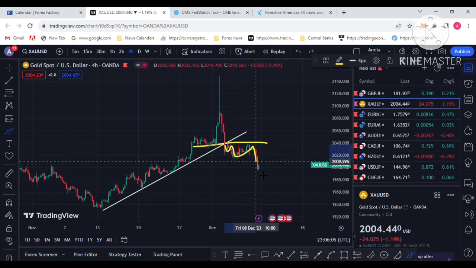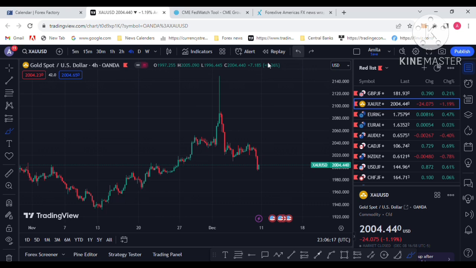So I am hoping the price tests this area and drops with positive labor data. Again you have a sell opportunity at this point, this area, with the positive non-farm employment change data for the US dollar.